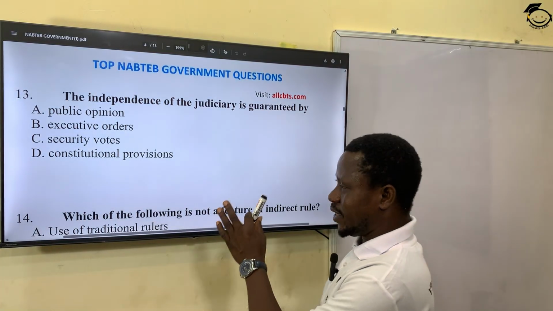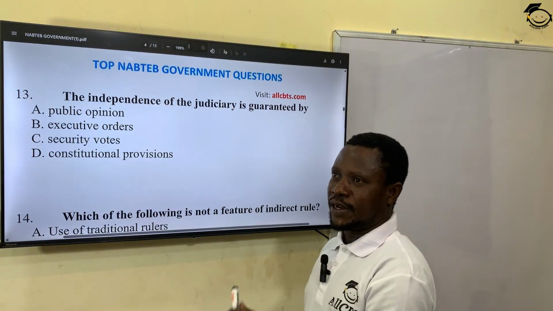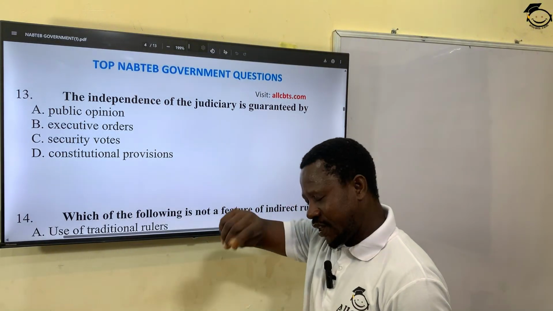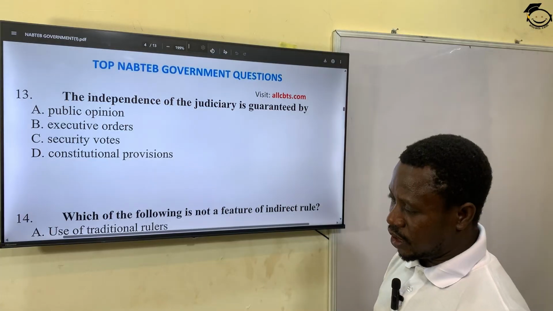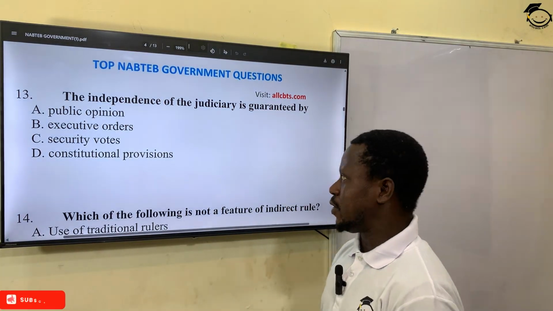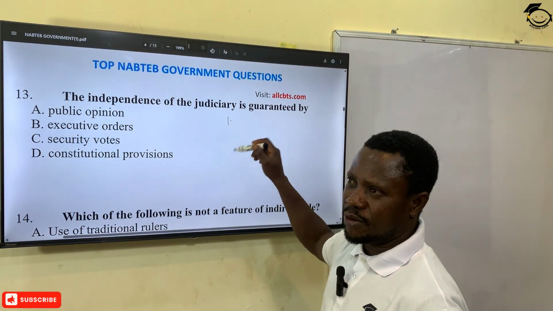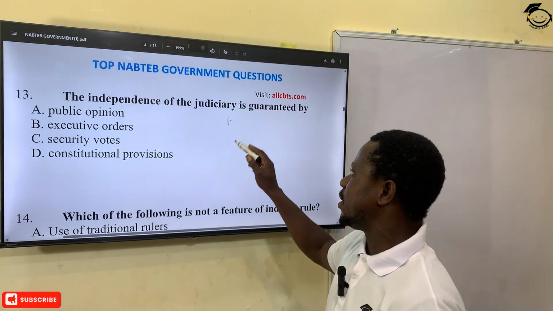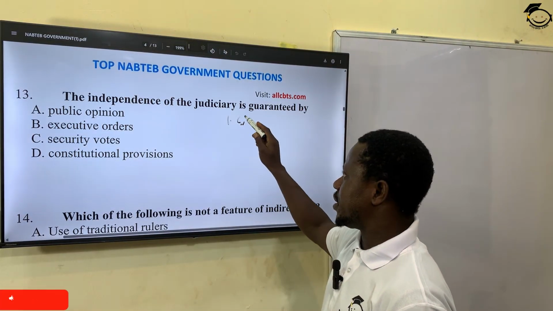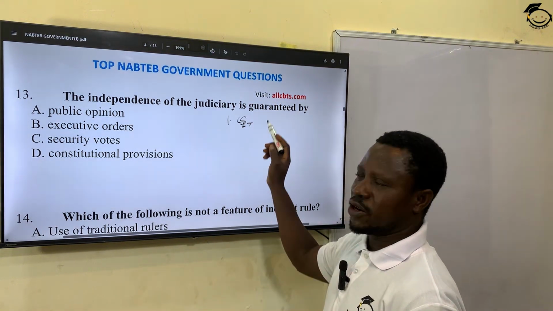The Constitution should state that the judiciary should be protected, and all the conditions that will guarantee independence should be stated in the Constitution. Let me give you some of those conditions. One, it should be stated that the salary, the remuneration, payment of judiciary officials should not be from the government purse, from the executive, but should be part of the national budget. By so doing, the executive cannot influence them.